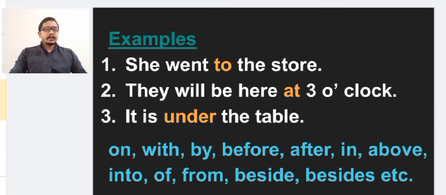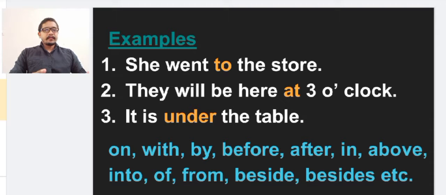Here "at" and "under" are used as prepositions because these prepositions also show the relationship of the pronoun which is used there in the sentence. We can tell that preposition is a linking word which links the noun or pronoun with the other words in the sentences.